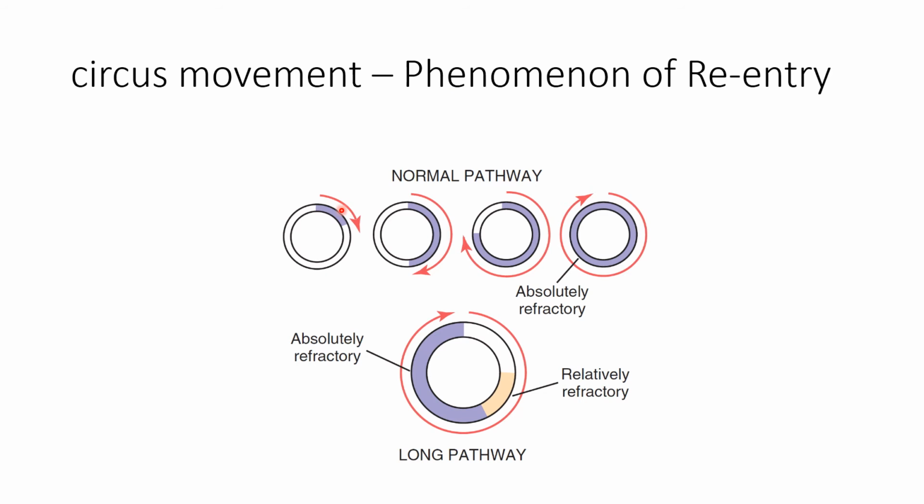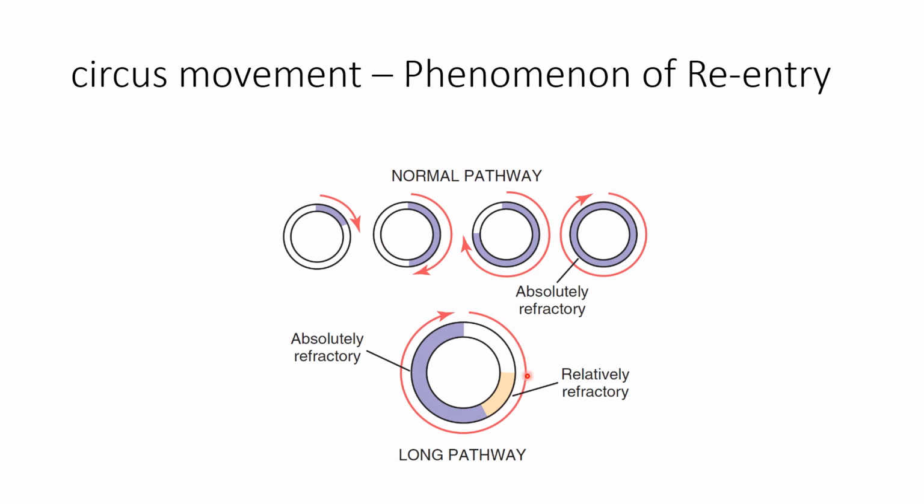Here we can see the normal pathway for the conduction of depolarization in the cardiac chamber. Suppose this is a cardiac chamber and the wave of depolarization spreads in the walls of the cardiac tissue. Whenever the wave spreads, the area behind it is under the absolute refractory period, so it cannot excite that area. When the wave reaches the point of initiation, the surrounding tissue is under the absolute refractory period. So the cardiac impulse cannot enter the cardiac tissue and cannot re-excite that myocardium.